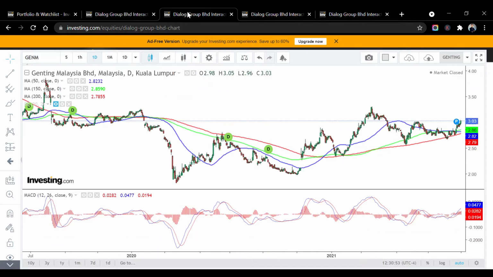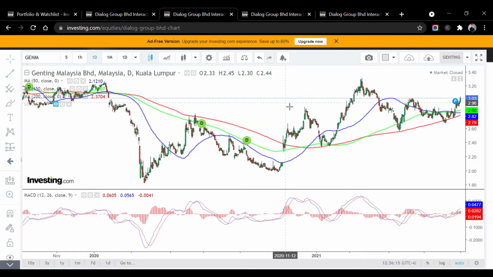Alright, now let's look at GENTING Malaysia. GENTING Malaysia is definitely a very interesting stock because this is an economy reopening stock. We know that a lot of Malaysians are already vaccinated, and the government is slowly opening up the economy, and even in some places we can already do dine-in, right? So let's look at GENTING Malaysia.